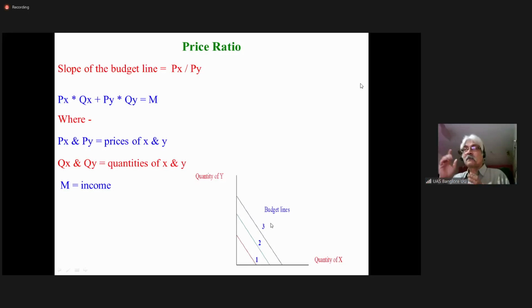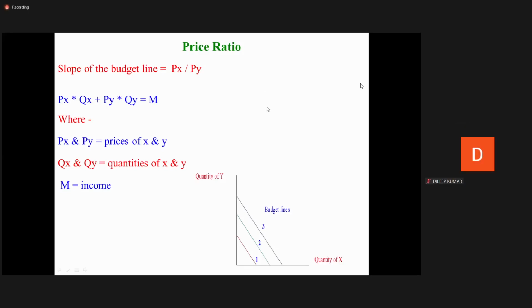I repeat, the indifference curve tells what you want to do. The budget line tells what you can do. When you will be in equilibrium, when you will achieve equilibrium, what you can do will be equal to what you want to do.